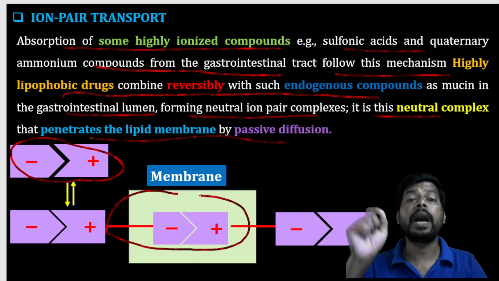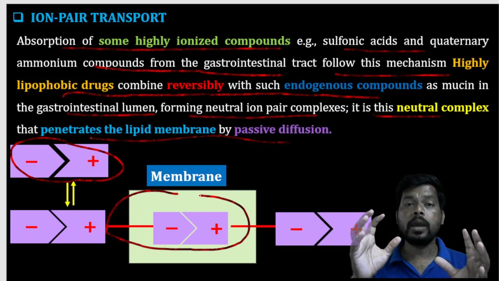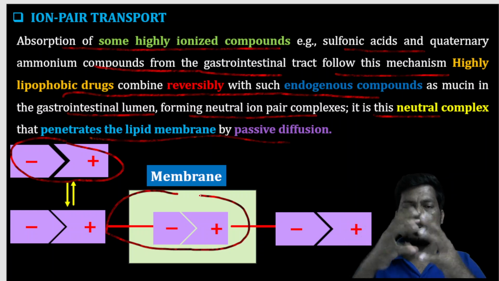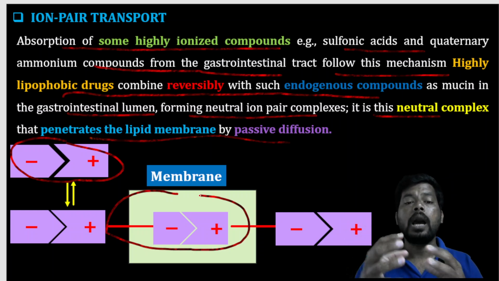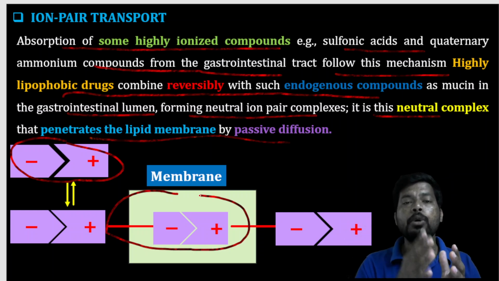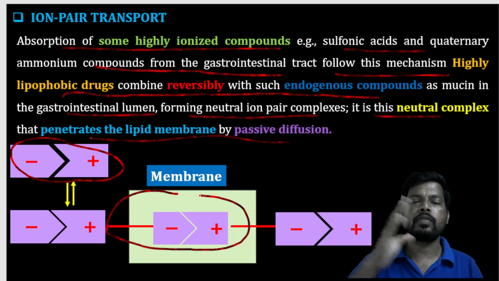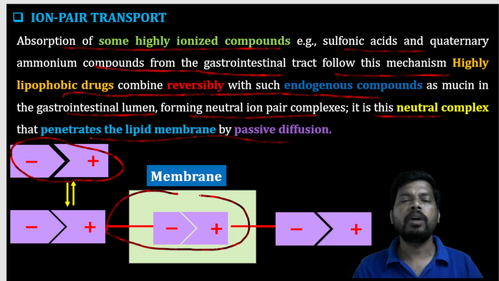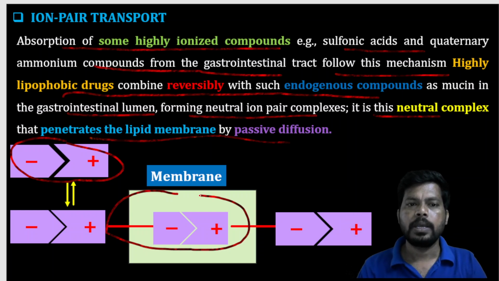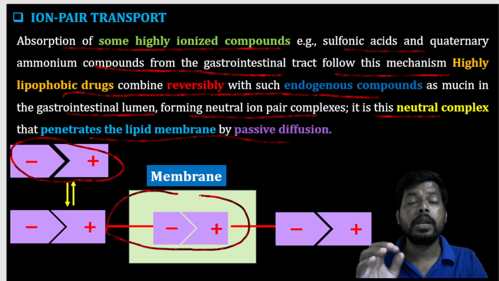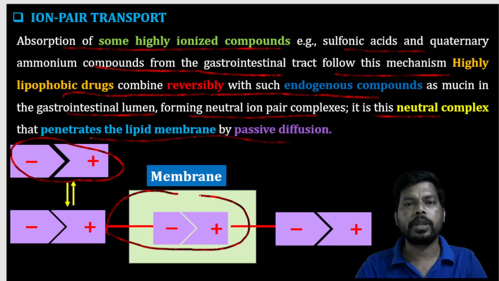So this is simply ion pair transport. One ion and an oppositely charged ion form a complex in a reversible manner, and that complex moves through the biological membrane from one side to the other with the help of passive diffusion. It is especially suitable for endogenous compounds present in the body, or ionized compounds taken from outside the body.